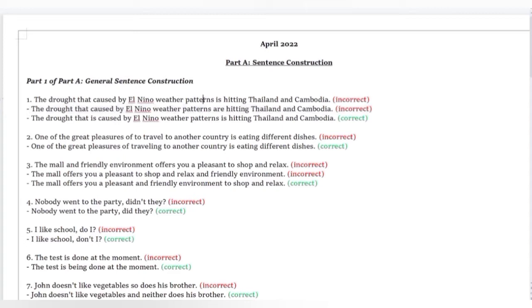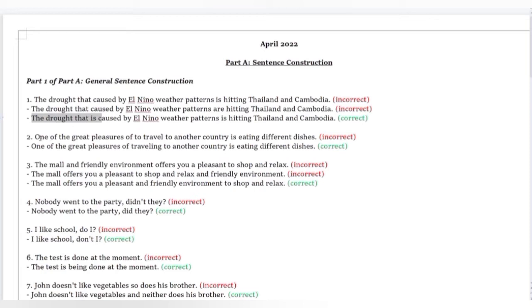Okay, let's look at these first two sentences. So the drought that caused by El Nino weather patterns is hitting, and the drought that caused by El Nino weather patterns are hitting. So don't get confused, is and are. We are still talking about the drought. The main noun has not changed. We are not talking about weather patterns. We are still talking about the drought, so it is still going to be is hitting. Okay, so the drought that is caused, or that's caused, by El Nino weather patterns is hitting Thailand and Cambodia.